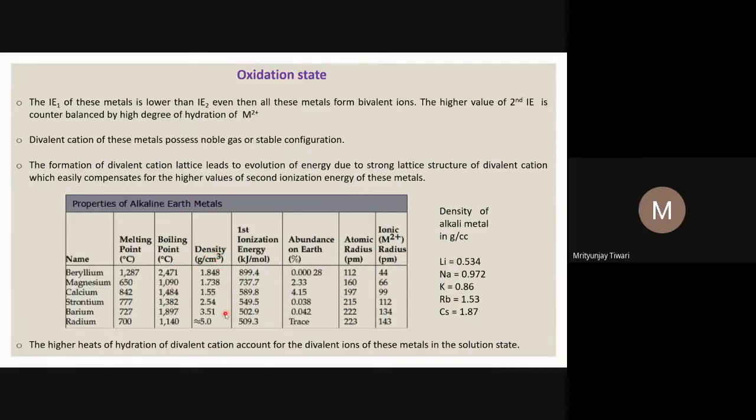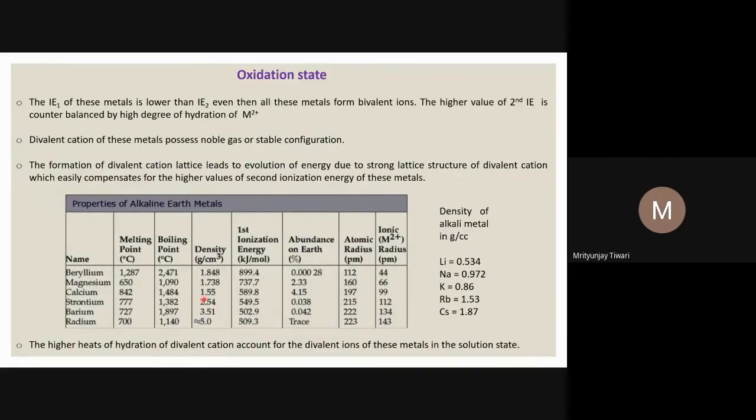If you look at the density, it is decreasing from beryllium, then magnesium, then calcium, and after calcium, the density increases. So it first decreases up to calcium, and then from calcium to radium it increases. These values you can see in gram per ml or gram per cc, and if you compare this density with that of water, we call it the specific gravity. The value for water is about 1 gram per centimeter cube. So all these metals are heavier than water, so they will be submerged into the water.